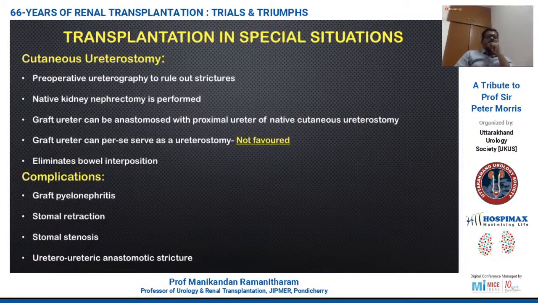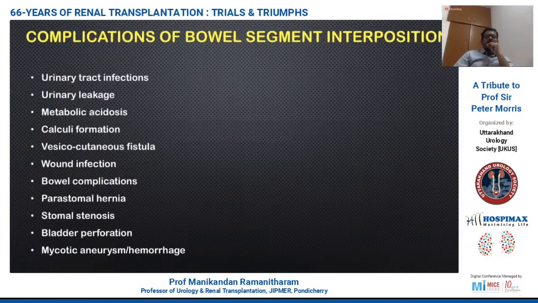The advantage of cutaneous ureterostomy is that it eliminates bowel interposition and the complications associated with it. But the complications of cutaneous ureterostomy include graft pyelonephritis, stomal retraction, stenosis, and ureteral anastomotic stenosis. The complications of augmentation with a bowel segment include recurrent pyelonephritis of the graft, and the incidence is very high in this group of patients, requiring long-term antibiotics.